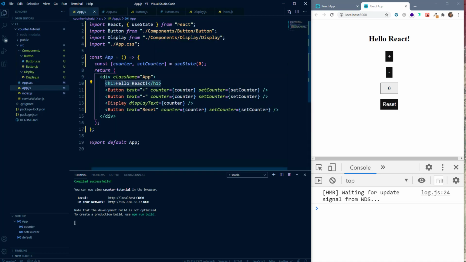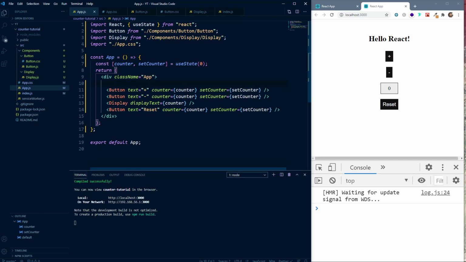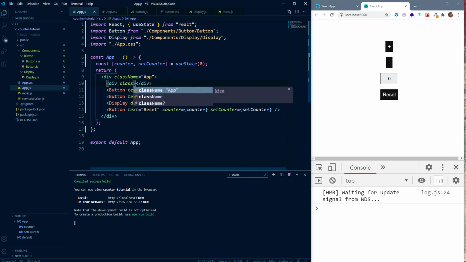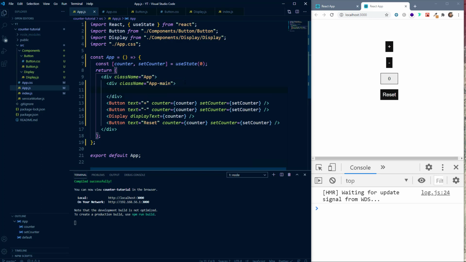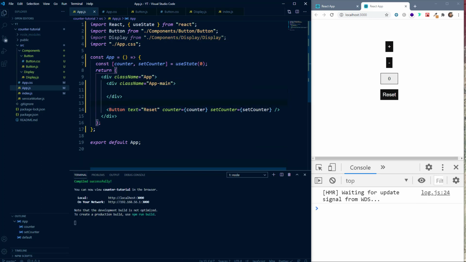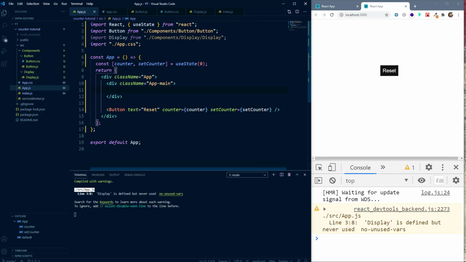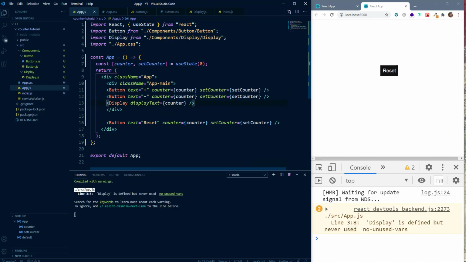We can remove this Hello React from here, and we can create another div, and let's give it a class of app main, and we'll move all of this inside our app main div.